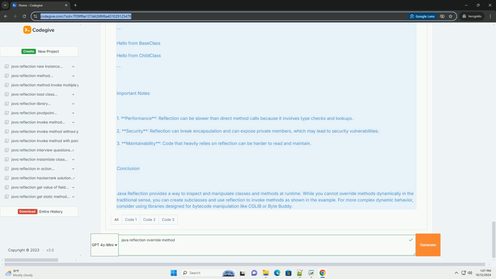Running the example. To run the example: 1. Compile all the classes. 2. Execute the reflection demo class. You should see the following output.